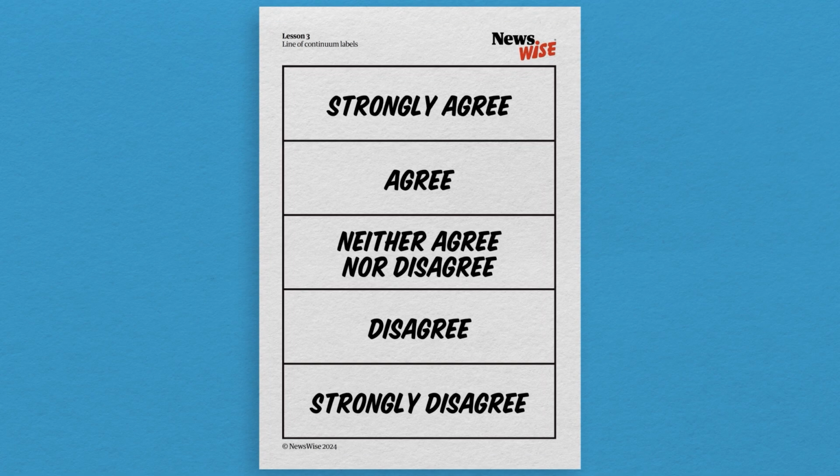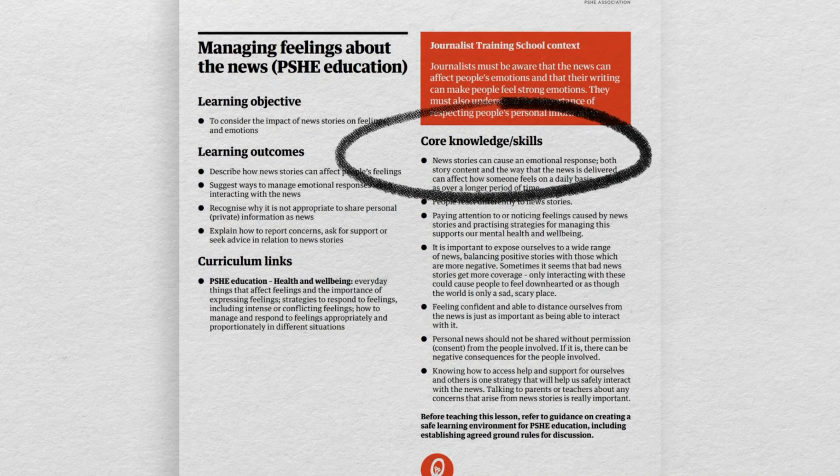Also, prepare the 5 signs for the starter activity and think about how you want to organise your classroom for this. For the first activity, prepare some feelings words that you want to focus on. And remember to check the core knowledge and skills section of the lesson plan.